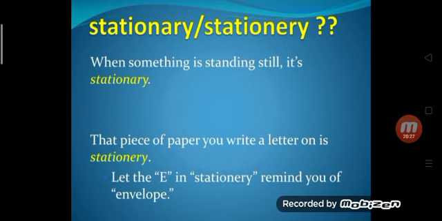Stationary and stationery. So stationary with the spelling STATIONARY, stationary means still. Stationery, STATIONERY, means piece of paper you write a letter on. So you have to keep in mind E in stationery, right? That will remind you of envelope. It's a clue just.